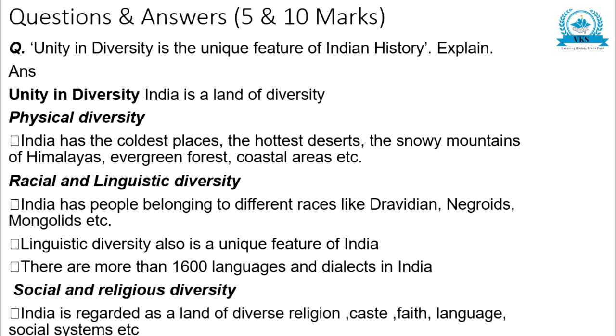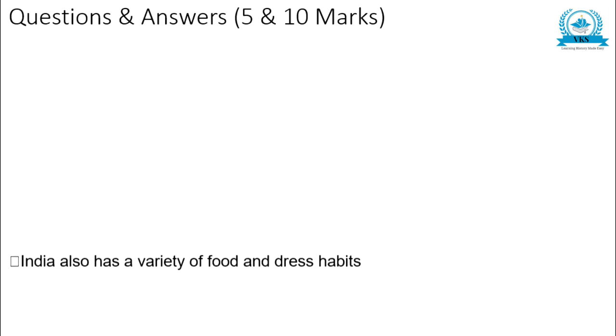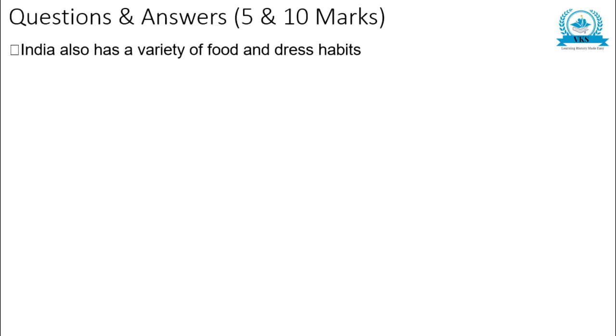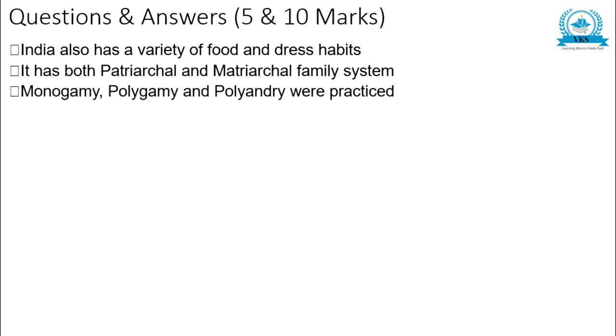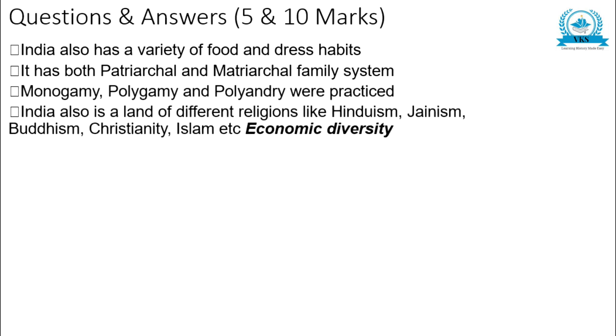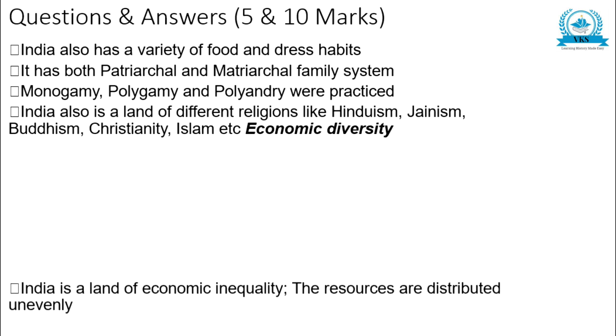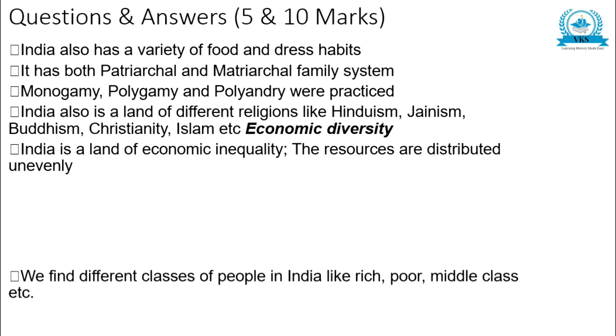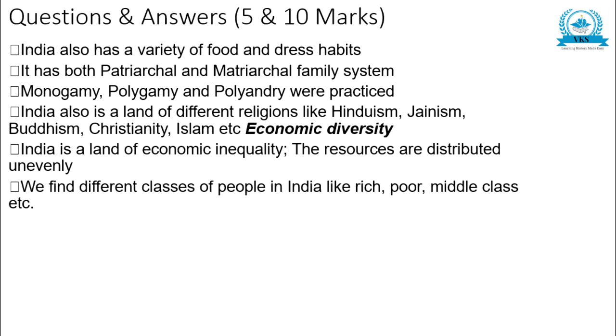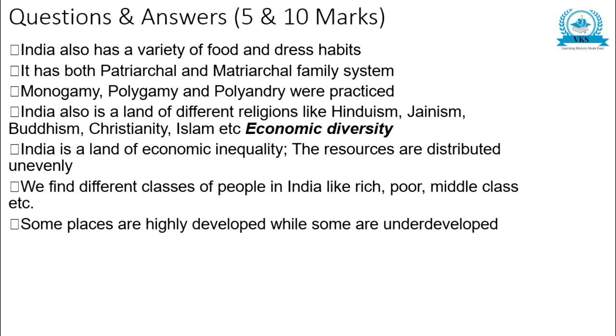Social and religious diversity. India is regarded as a land of diverse religion, caste, faith, language, social system, etc. India also has a variety of food and dress habits. It has both patriarchal and matriarchal family system. Monogamy, polygamy and polyandry were practiced. India also is a land of different religions like Hinduism, Jainism, Buddhism, Christianity, Islam, etc. Economic diversity. India is a land of economic inequality. The resources are distributed unevenly. We find different classes of people in India like rich, poor, middle class, etc. Some places are highly developed while some are underdeveloped.